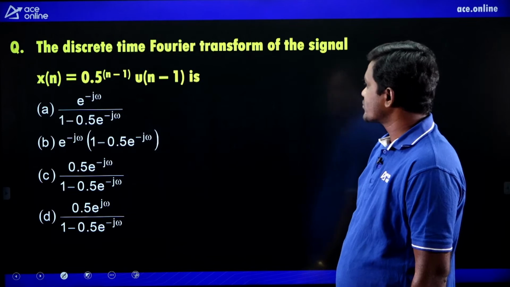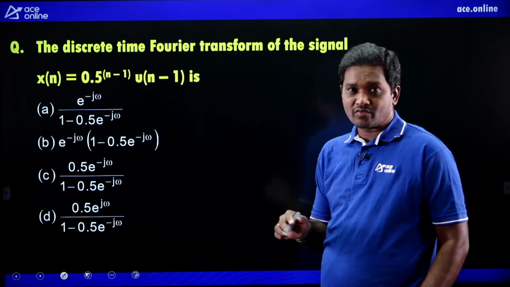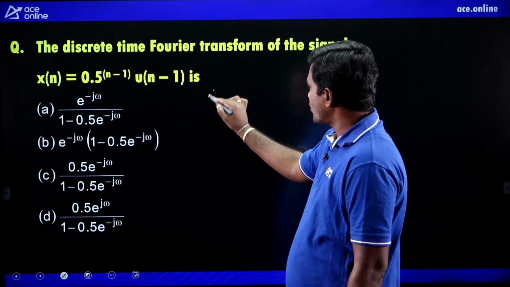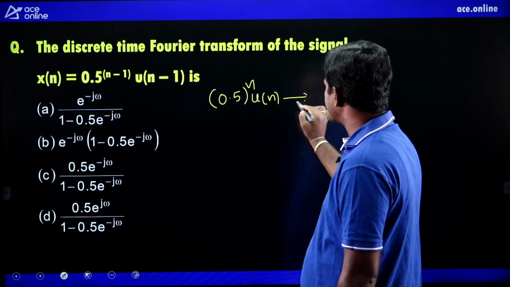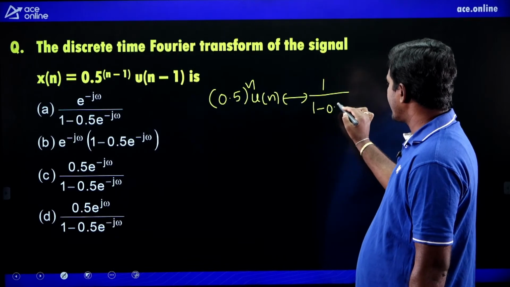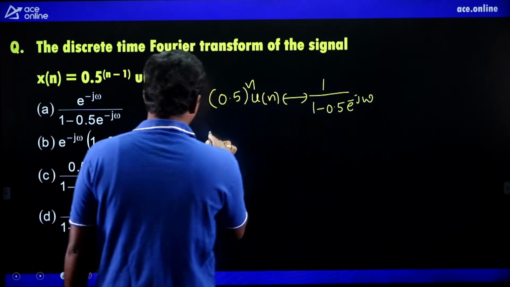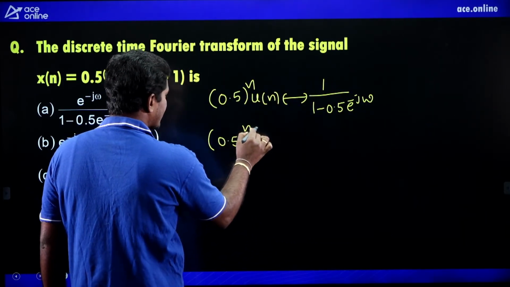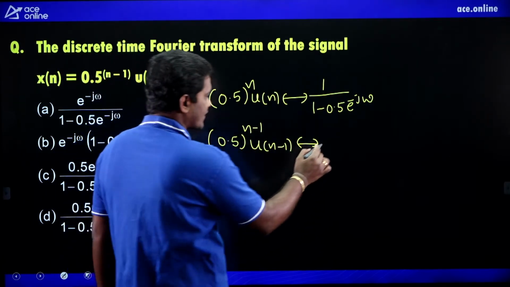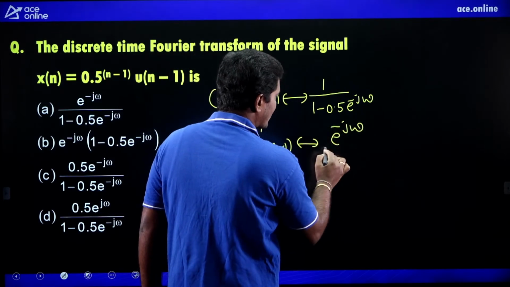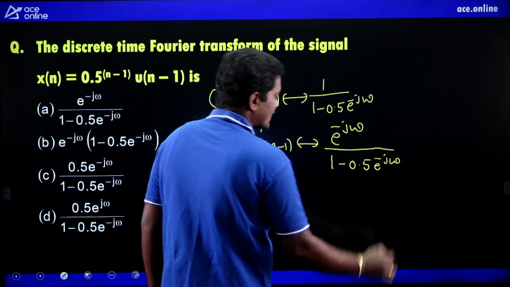The discrete time Fourier transform of the signal x of n equals 0.5 whole power n minus 1 u of n minus 1. So apply the time shifting property. What is the standard signal? 0.5 whole power n u of n is 1 divided by 1 minus 0.5 e power minus j omega. But he has given 0.5 whole power n minus 1 u of n minus 1. Which property to apply? Time shifting property. So it is multiplied with e power minus j omega, divided by 1 minus 0.5 e power minus j omega.